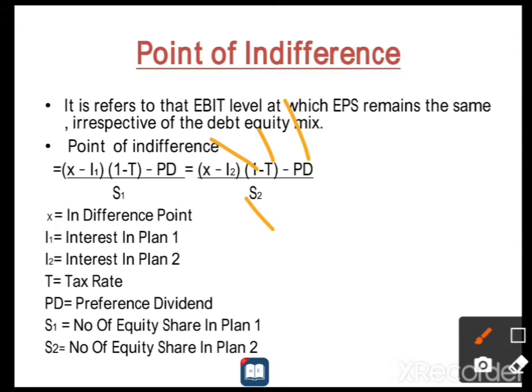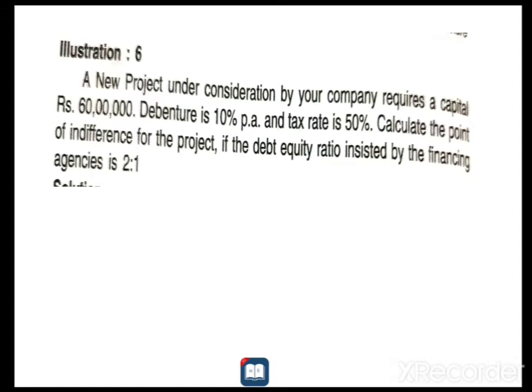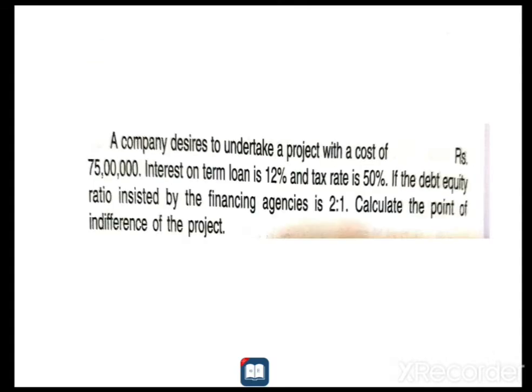I think you are clear regarding the terms I1, T, PD, S1 and S2. Let us move to a simple problem on the calculation of the point of indifference. First I will read the problem and clarify it. I will work out this illustration, and the next problem is homework for you.